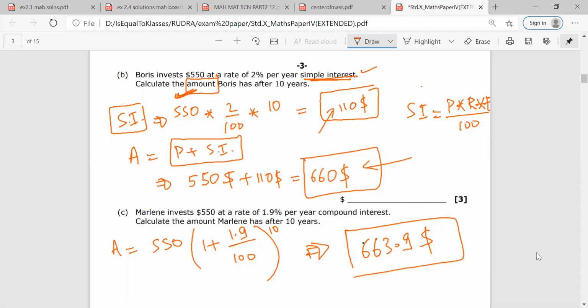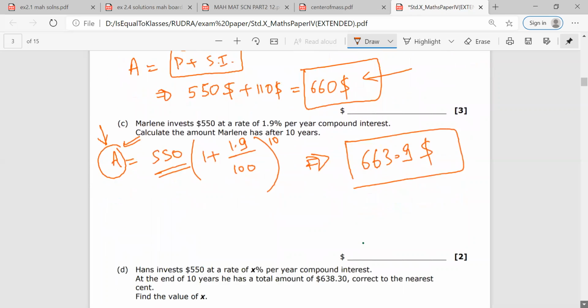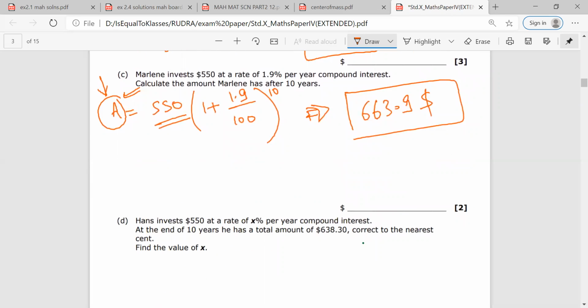Otherwise, you will be losing marks. Because when you are doing compound interest, whatever answer that you get is the amount. Do you see the difference? Yes, sir. That is a major mistake, confusion that students make. So while using the compound interest formula, remember that you will get the amount. For example, in this case, if I need to calculate compound interest, I will be using this formula. Any doubt? No, sir. So I'll be using 663.9 minus 550.